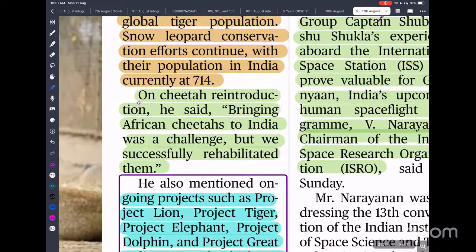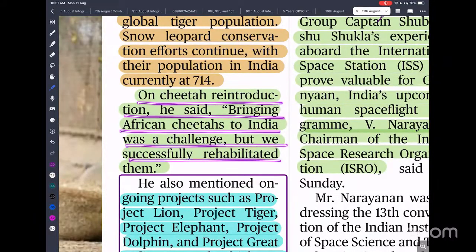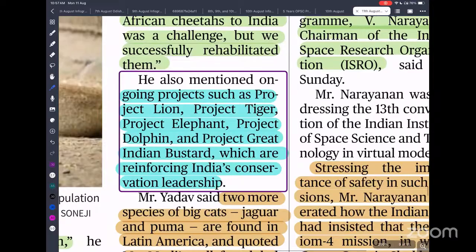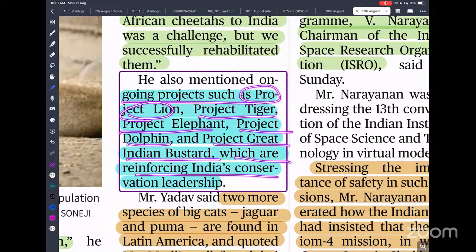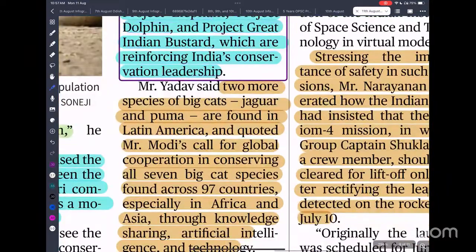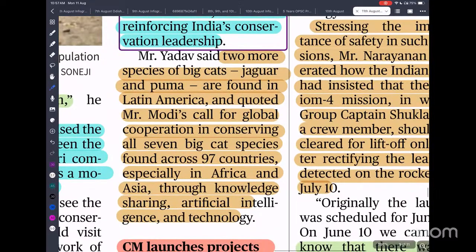So on cheetah introduction, he said that bringing African cheetah to India was challenging, but they were successfully rehabilitated. We have also implemented Project Lion, Project Tiger, Project Elephant, Project Dolphin, Project Great Indian Bustard, which reinforce Indian conservation leadership. Two more species of big cats, that is jaguar and puma, are found in Latin America. So these two species are the only ones absent from India. The rest, five species, we find in India.